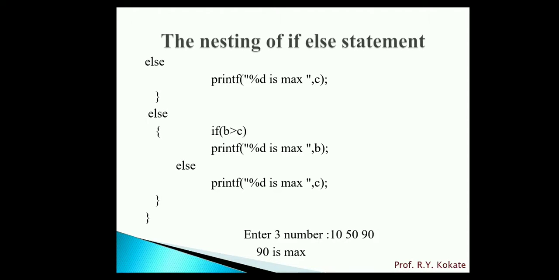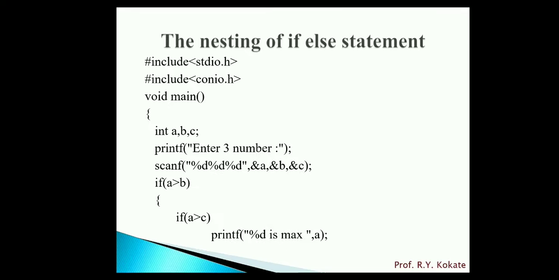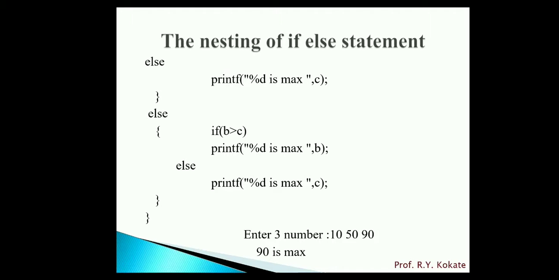If A is greater than B, this condition becomes false, at that time it will execute the else statement, and this else statement compares the second and third number. That means B and C. If B is greater than C, then it will display the message B is maximum. Otherwise it will display the message C is maximum.